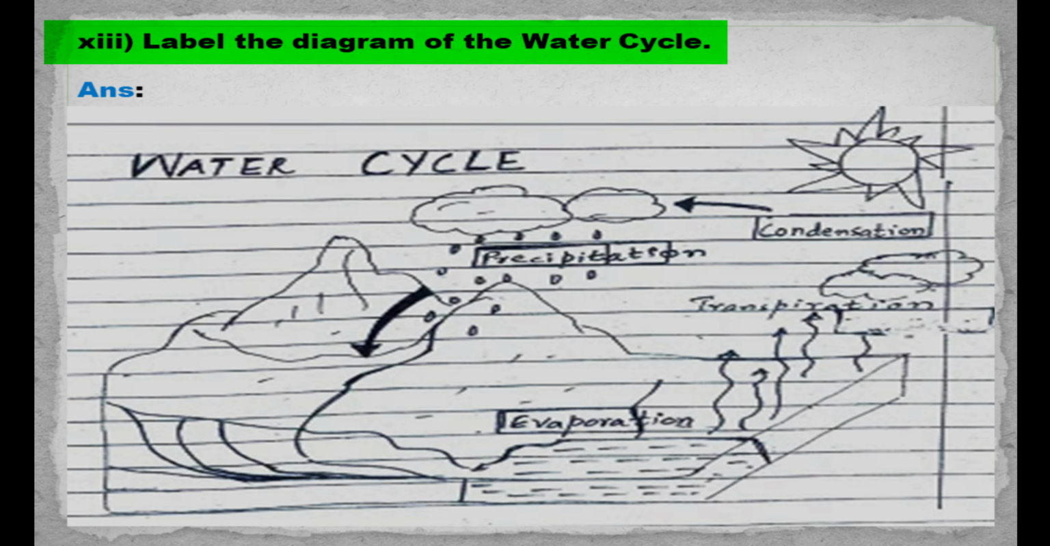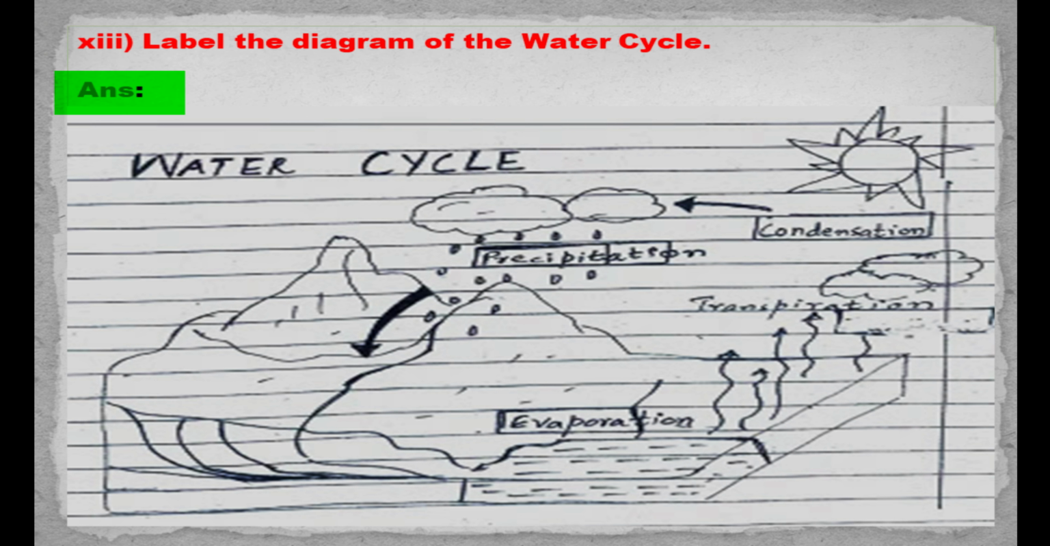13. Label the diagram of the water cycle. Answer. The water cycle consists of evaporation, transpiration, condensation and precipitation.